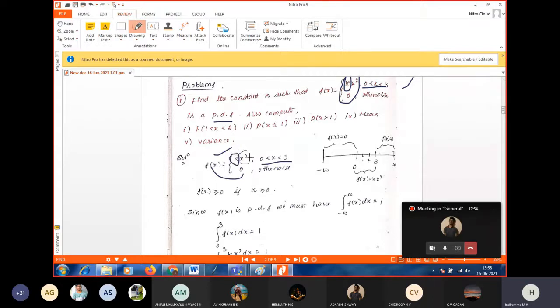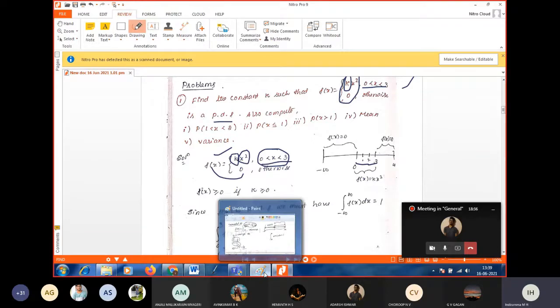If k is positive, anyhow x square is positive because the interval is 0 to 3. The interval is positive, correct? 0 to 3 is an existing interval within minus infinity to plus infinity, and our function is defined only there. Except for the interval 0 to 3, everywhere f of x takes the value 0 for x in the range of minus infinity to plus infinity. So we are going to define, see here.